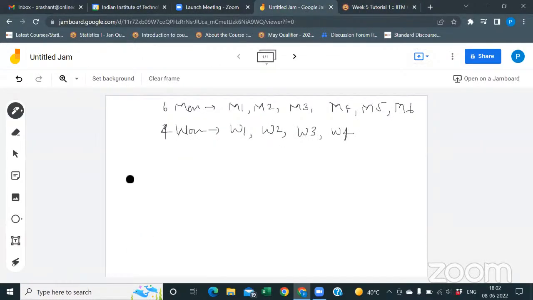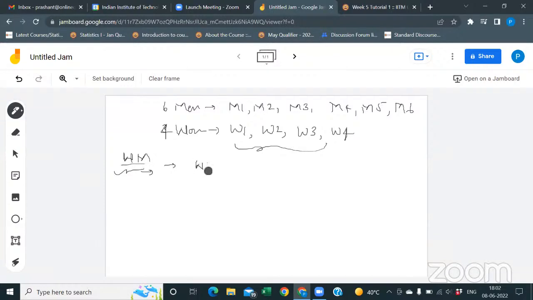See, we know there are exactly 3 couples. That means for couples there should be 1 woman and 1 man, right? Now, there are 4 women in total, so let's make the pair of 3 women. How many combinations will be 3 out of 4? It will be 4.